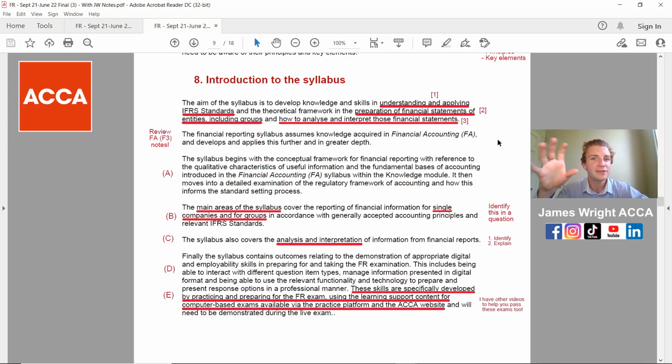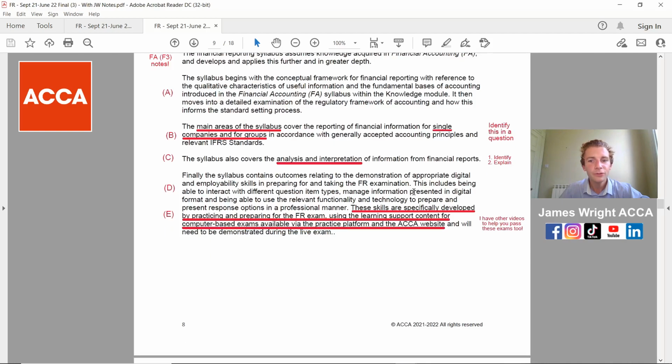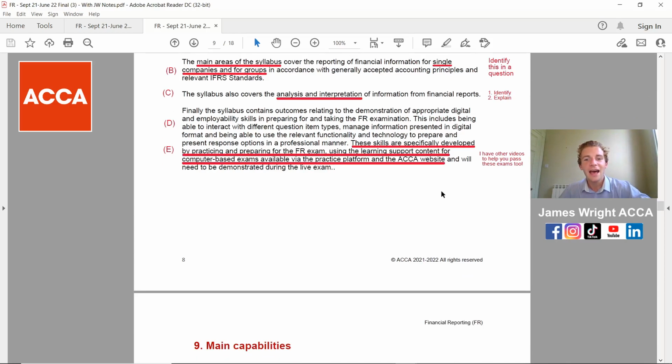They are the core aspects that you need to be really competent about, and the examiner again has highlighted in that top paragraph, and I've broken it down into the 3 key areas for you on there. We also have on here analysis and interpretation, so you're going to have ratio analysis to contend with, and then the final bit on part E saying that these skills are specifically developed, and this is for the employability skills on there. The computer-based exams are available via the practice platform, and these are available on ACCA's website.